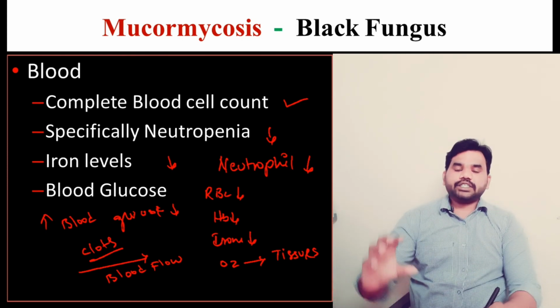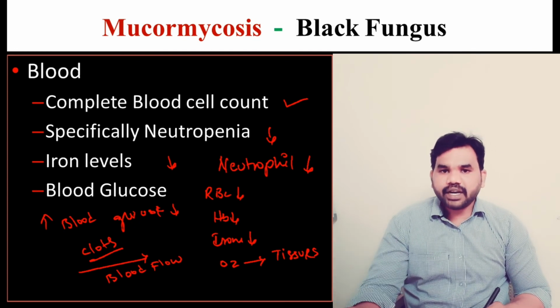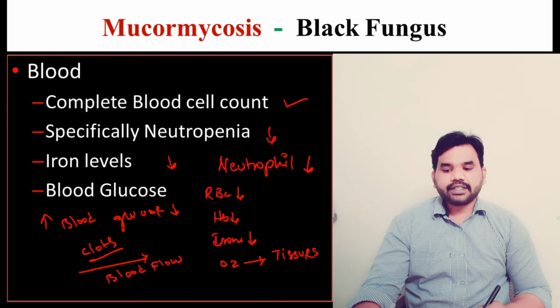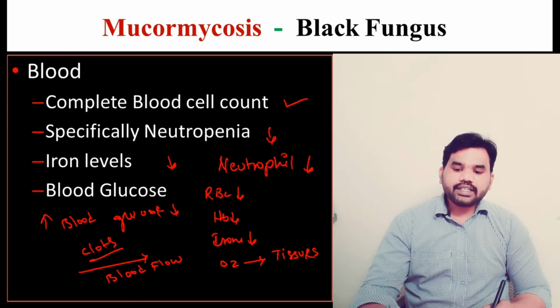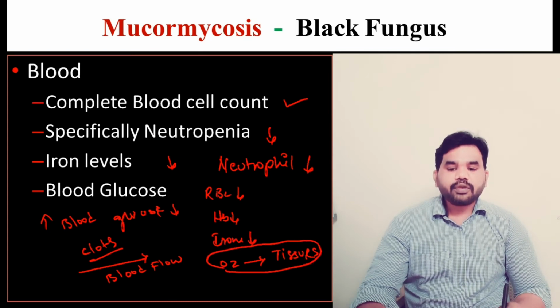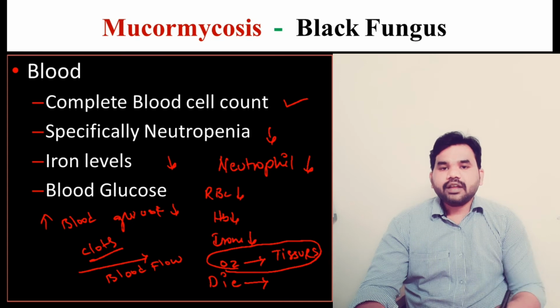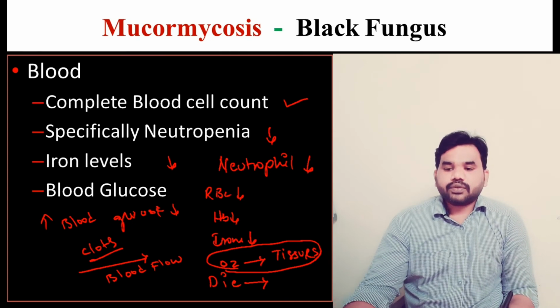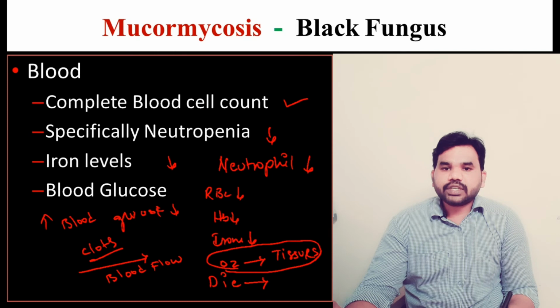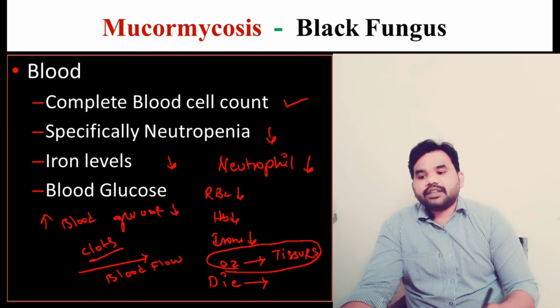Whenever the concentration of blood glucose is increased inside the blood, it results in the formation of plaques, and it will result in the formation of clots. As a result, blood flow will be decreased, and as a result O2 is not delivered properly to the tissues. When O2 is not delivered properly, the tissue will die. When the tissue dies, it is an opportunity for the black fungus to grow. So in this way, this mucormycosis is also affecting the corona patients, because in the corona patients there is a lack of oxygen.